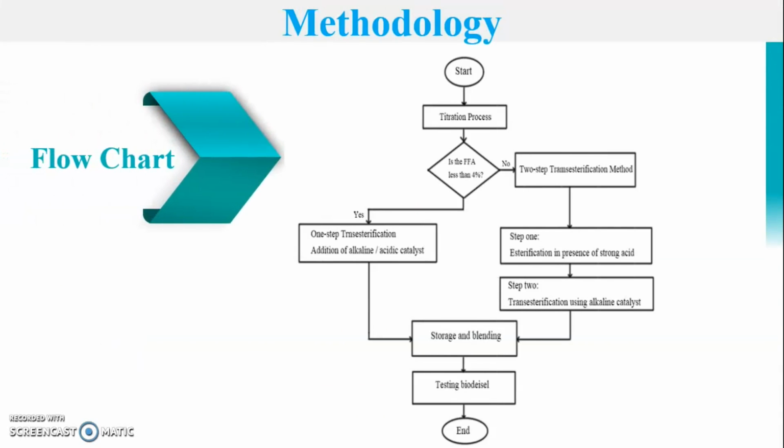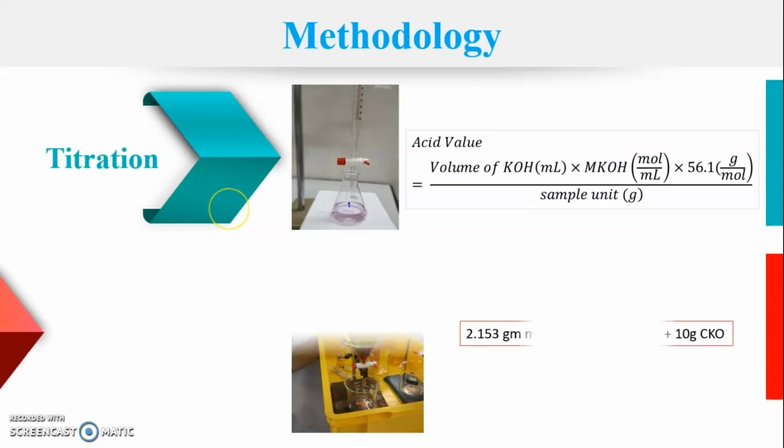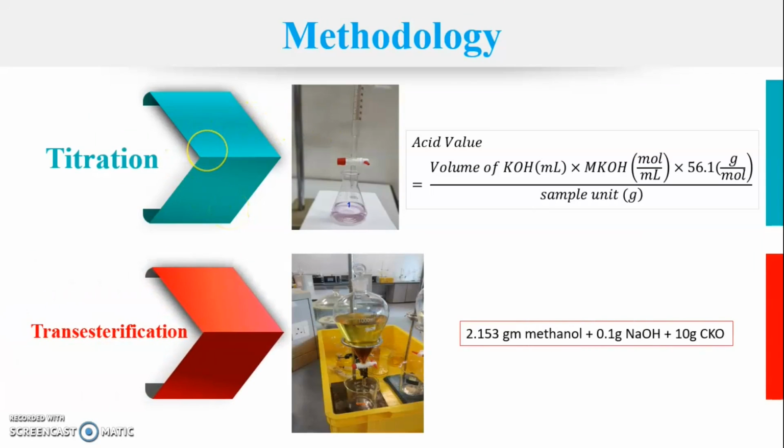Well, to start with the methodology, we first look at the flowchart of the methodology, where we have from the start to the titration and all the way the transesterification method to storage and testing of the biodiesel. Methodology. First we have done the titration to find the acid value, and we have used this formula to find the acid value, and further we have done the transesterification method to produce the biodiesel. We have used this equation here to produce the biodiesel.